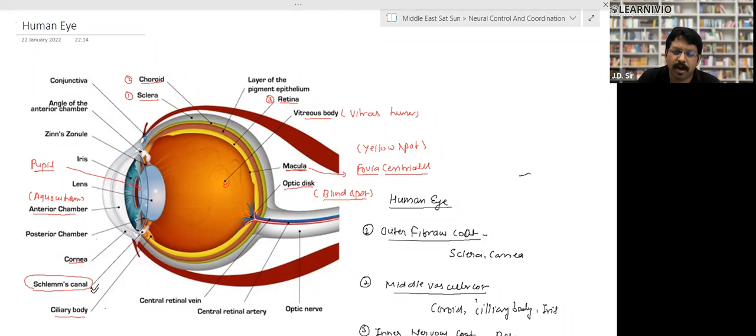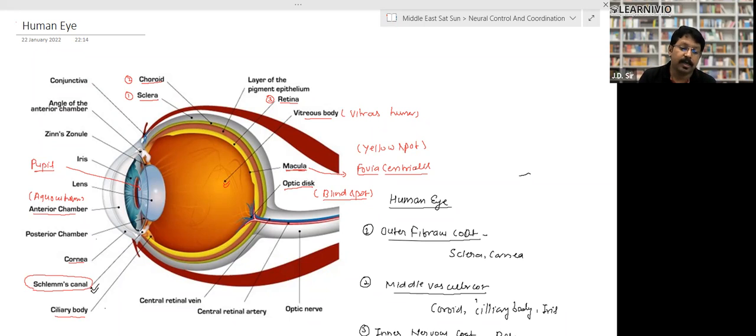to label 8 or 9 labels. If you label more than 7 or 8, then they have to give you 3 marks, right? They can ask you to draw a well-labeled diagram of the human eye, right? So look, this is the structure of the human eye.